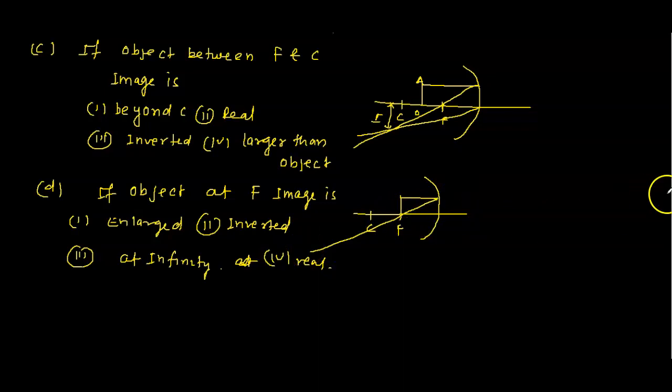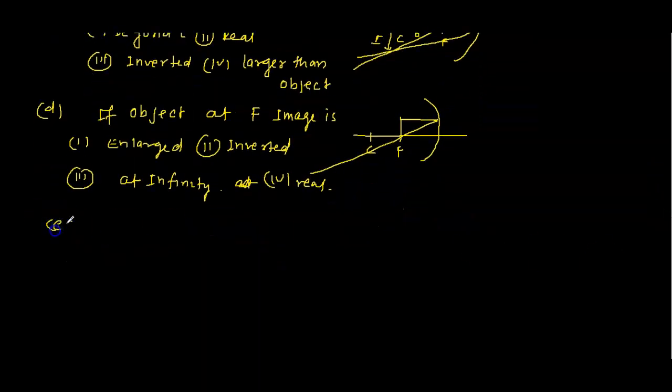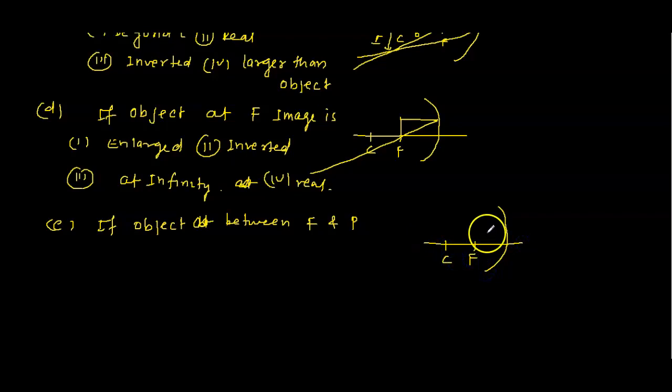And if the object is between F and P, the last case, this is C, this is F, and the object is placed here. The image will come here on the other side.